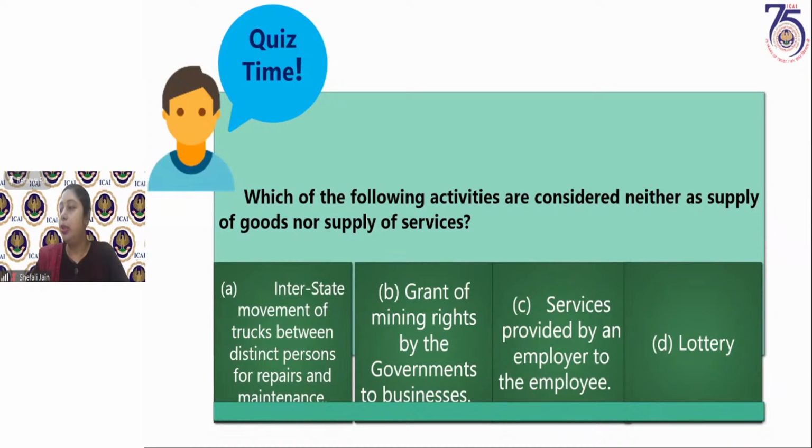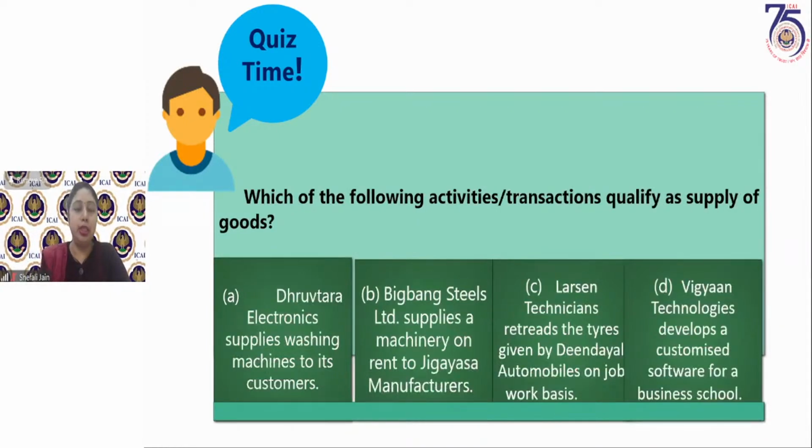Sushil is asking a question: how in the previous question is the first option the correct answer? Option A, how is it correct, Sushil? Because we are actually checking which of the following transactions qualify as supply of goods. So you have to go to Schedule 2. Schedule 2, para 1, and clause A says that transfer of title in goods, transfer of ownership of the goods from one person to another.